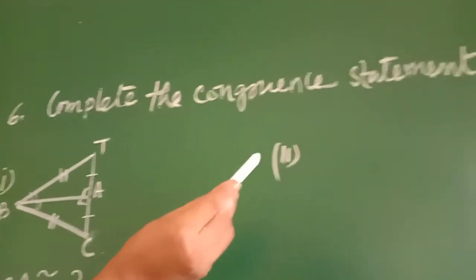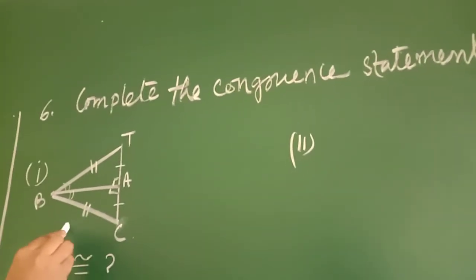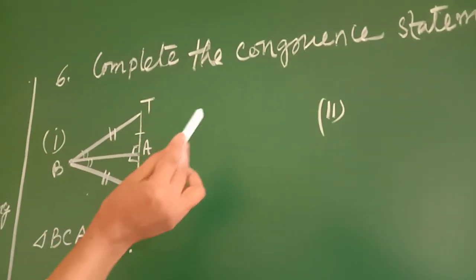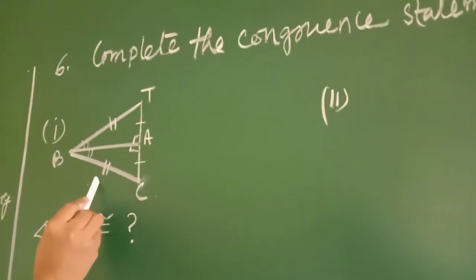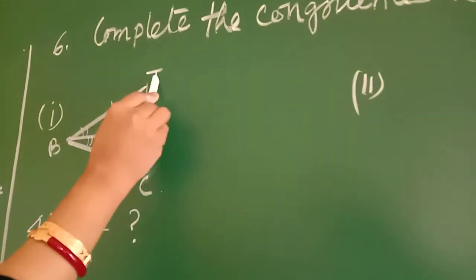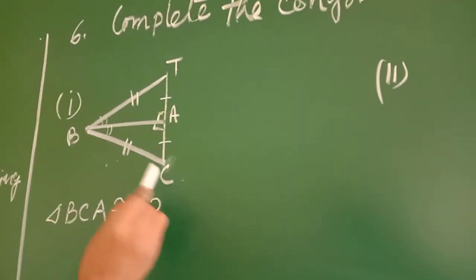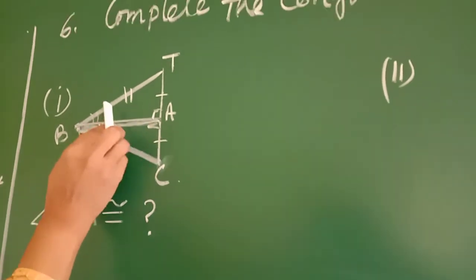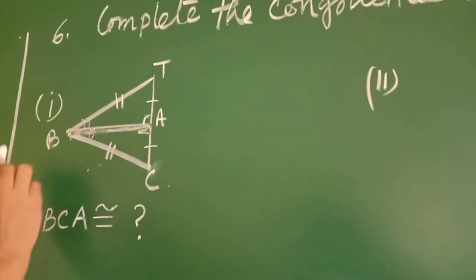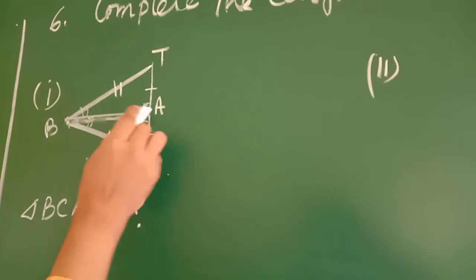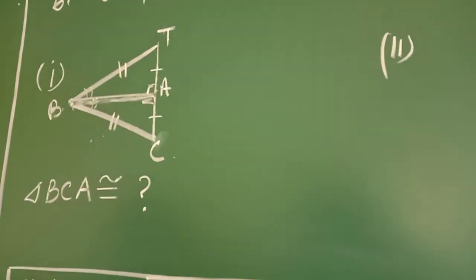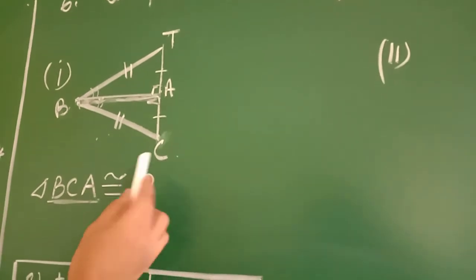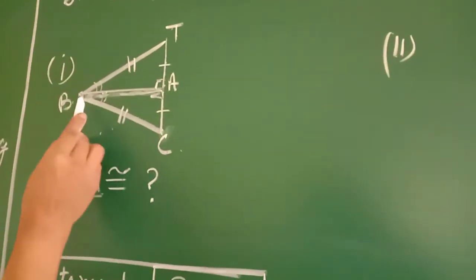Complete the congruent statement. Question number 1 we will do today. In this figure, BTC is a triangle, but in between BA is there. Therefore two triangles are there, BCA and BTA. BCA will be congruent to which triangle?